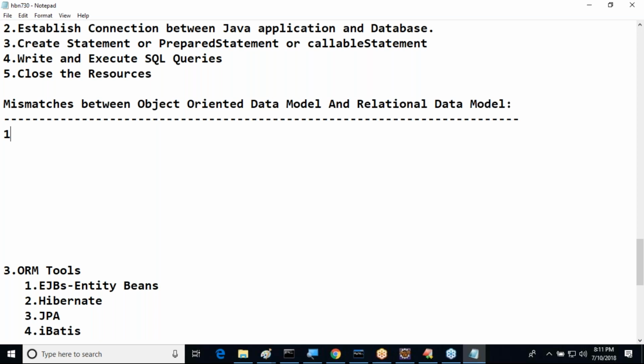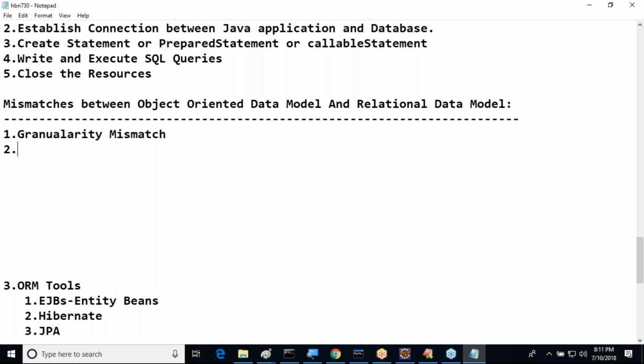Now observe this clearly. First one, granularity mismatch. Second one is subtypes mismatch, or instead of saying subtypes mismatch, inheritance mismatch. Inheritance mismatch or subtypes mismatch, no problem.